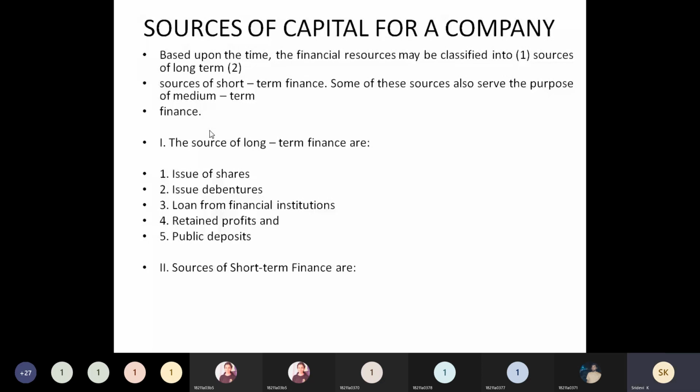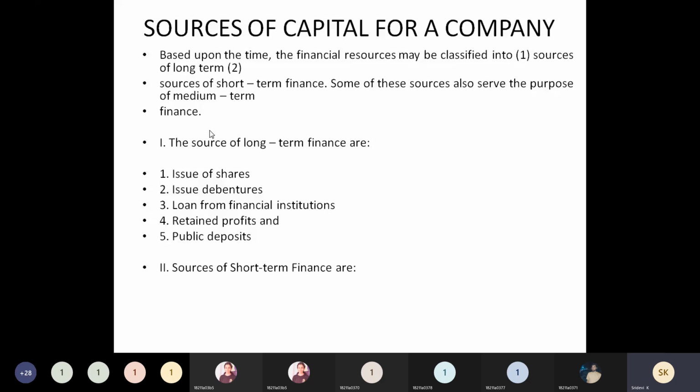Credit means the time period for which they can pay the amount later. They need not pay the cash amount immediately. A certain time will be given, like 1 month or 2 months, to pay back the amount for purchasing the raw material or whatever they purchase. So this will be for a short period only, 1 month or 2 months, within 1 year.